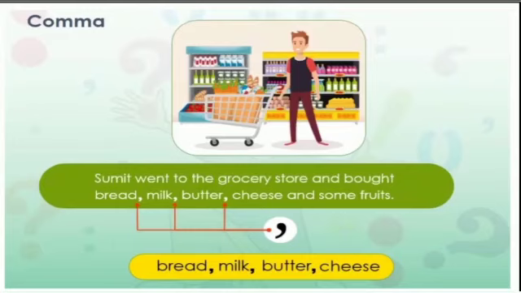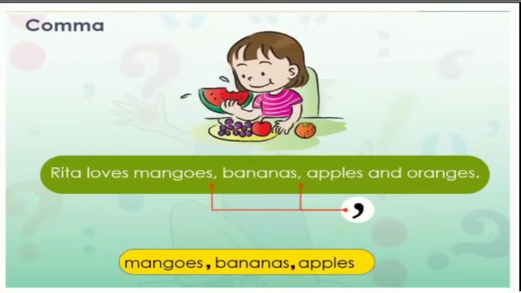In the same way, Ritu loves mangoes, bananas, apples, and oranges. Here, the words mangoes, bananas, apples are separated by using comma. So, comma is used to separate two or more words in a list.